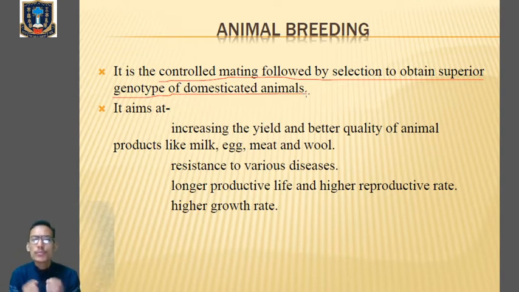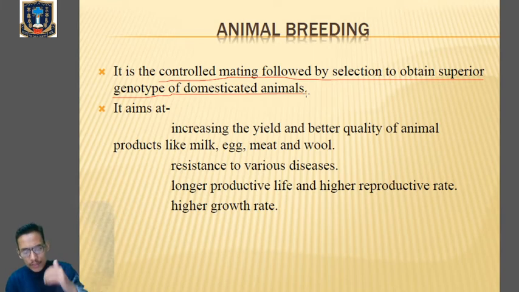Why? To obtain the superior genotype, we have to select those particular progeny which bear the characters of both the parents. Clear? So this is the most important thing of animal breeding. When we go with the controlled mating process, we have to select the progeny with the superior genotype.